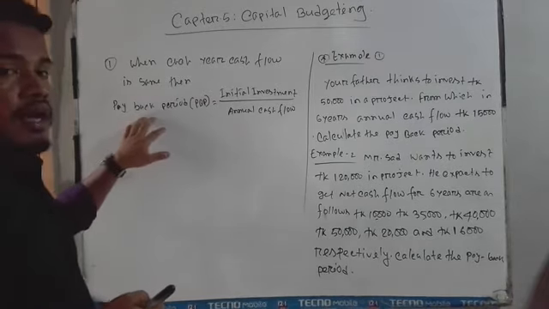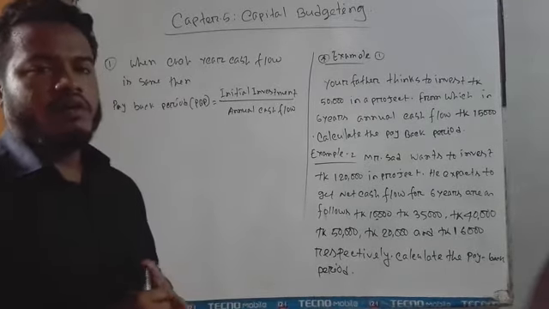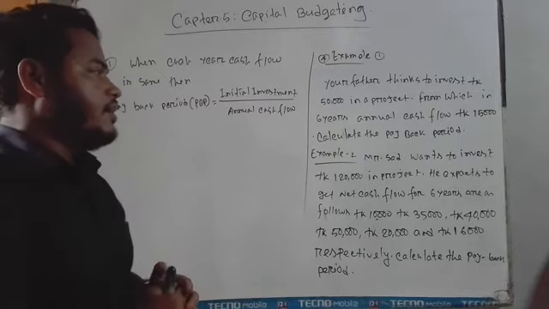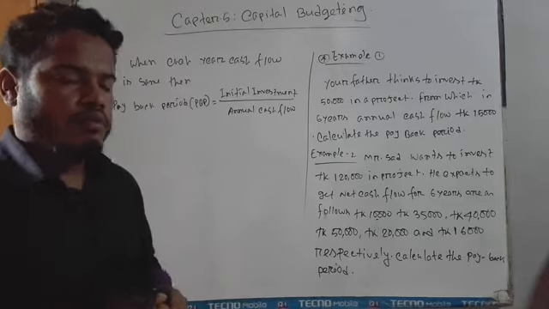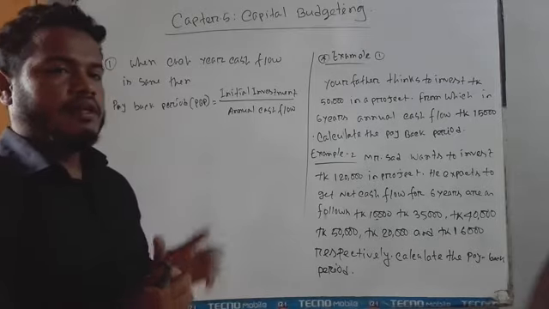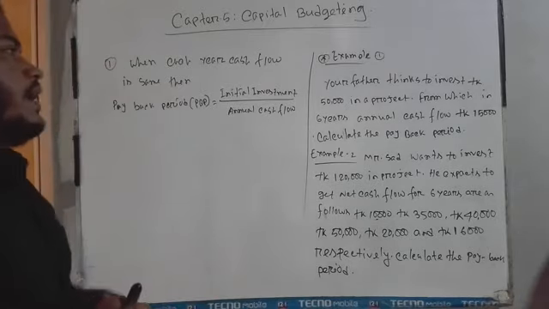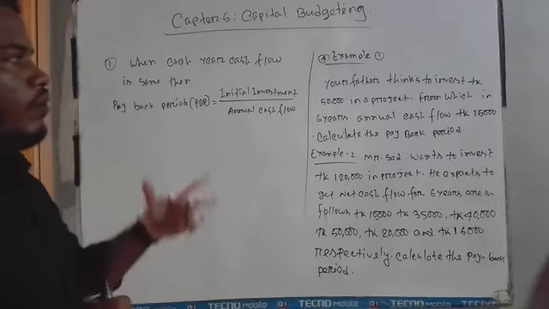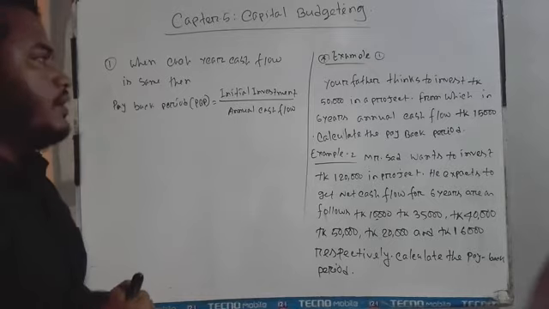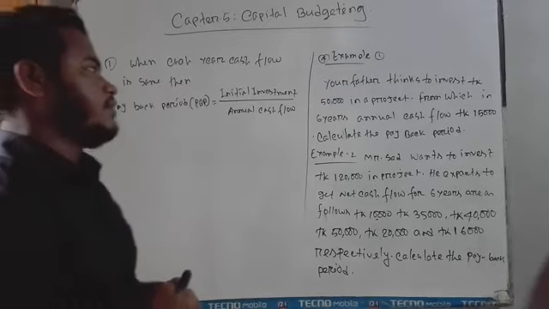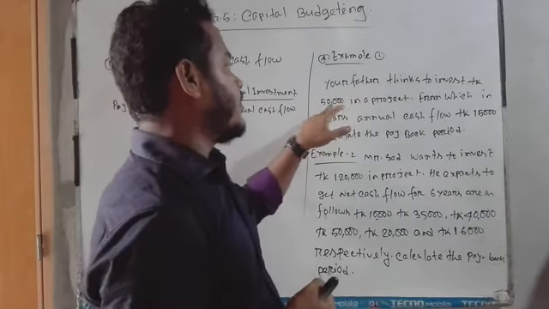According to this formula, I have also given an example so that you can easily understand the process of calculating the payback period, with the two formulas, the different techniques to find out the payback period. So dear student, I have also mentioned example one, which I have written so that you can easily understand. Here, your father thinks to invest taka 50,000.